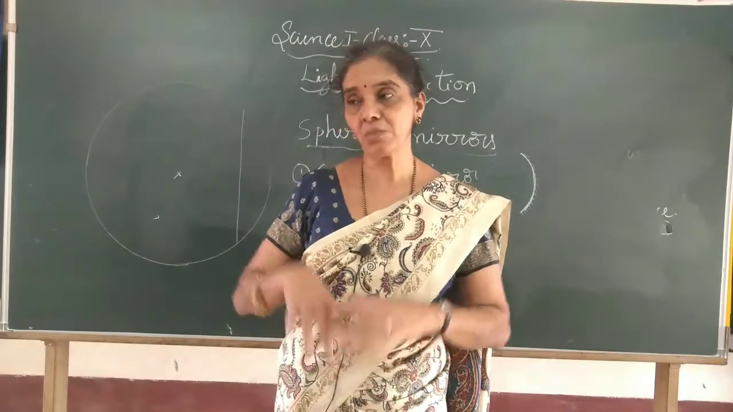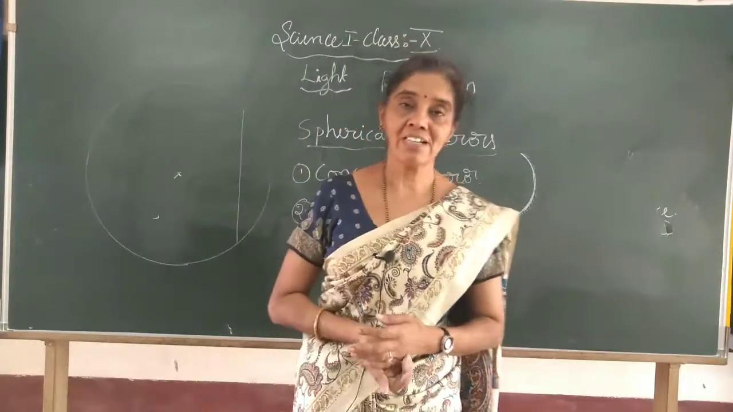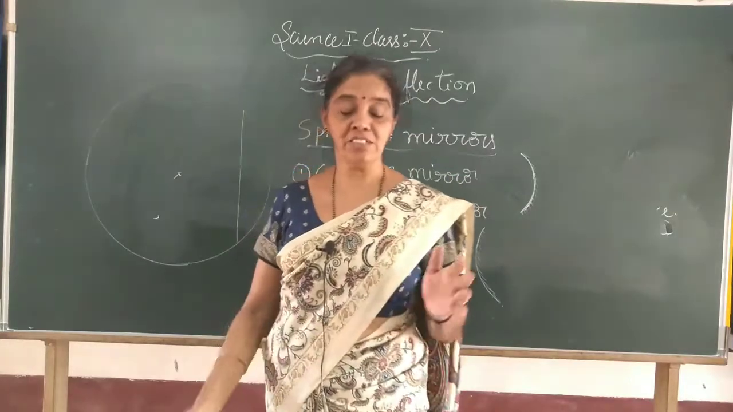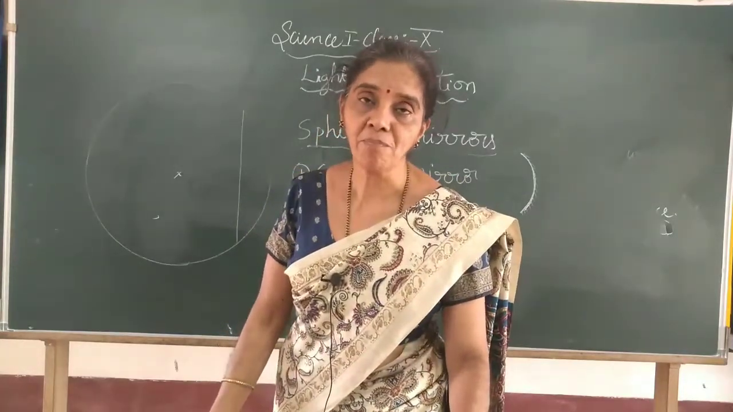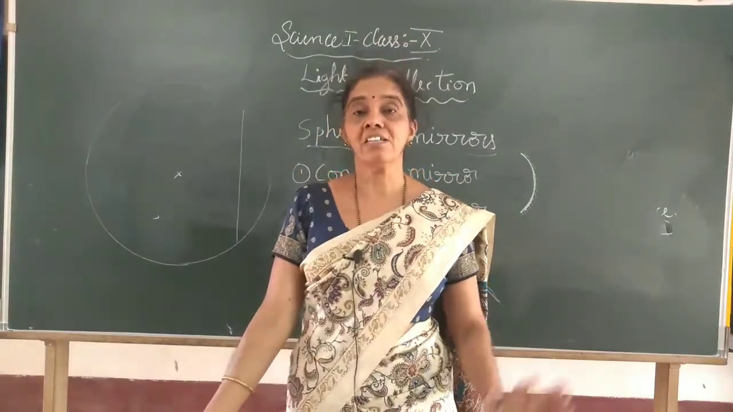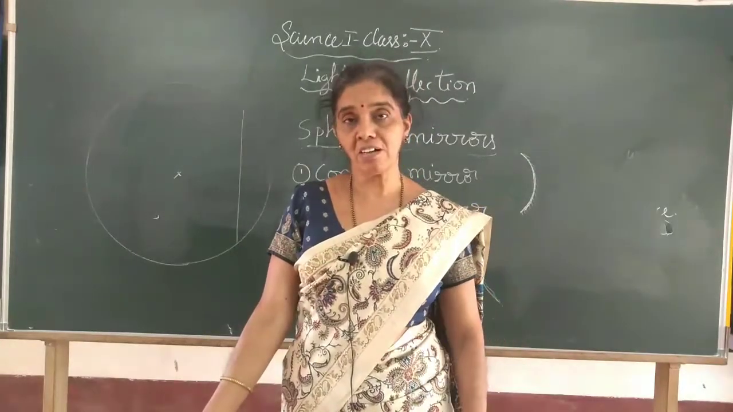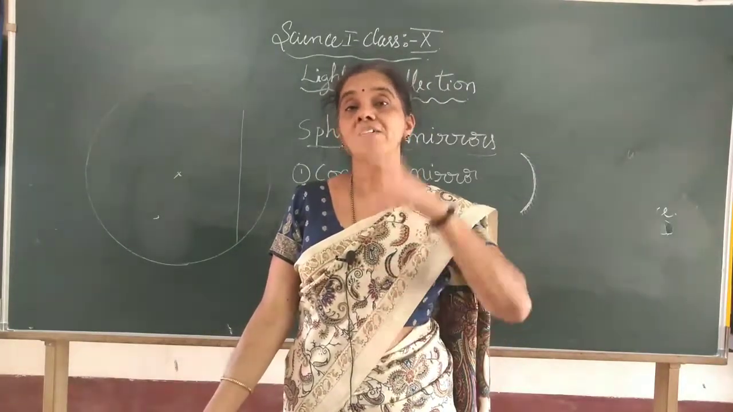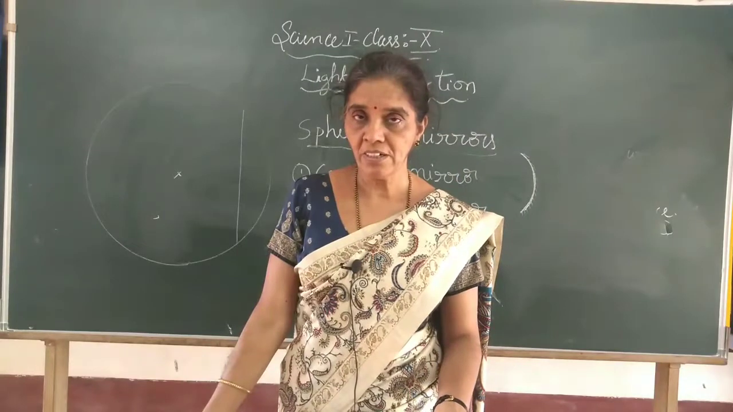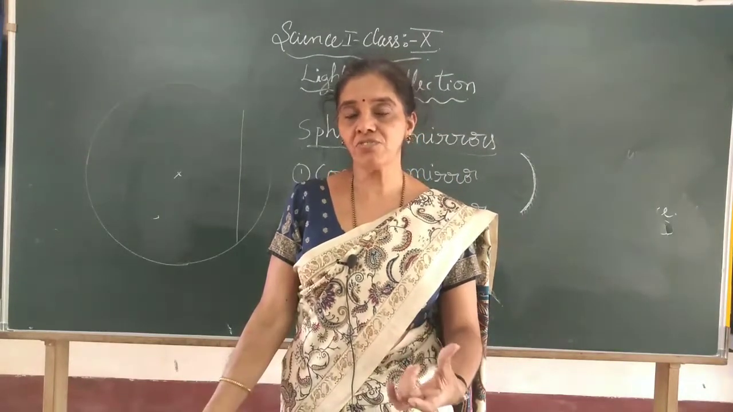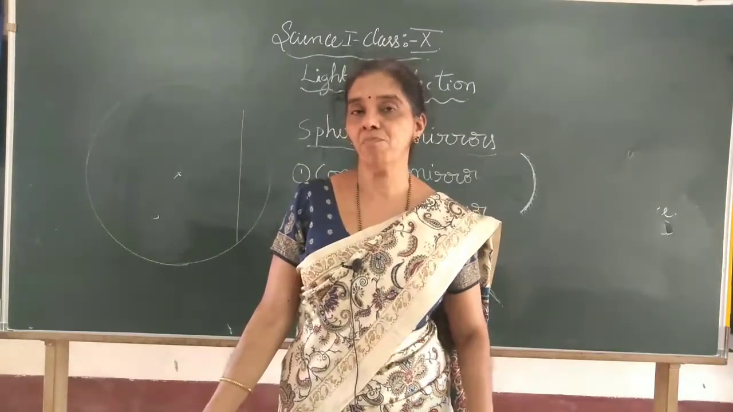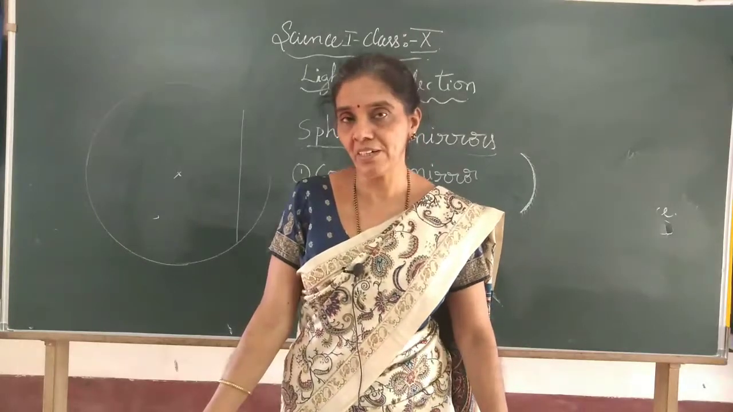So, since that mirror is taken from a sphere, it is called a spherical mirror. The spherical mirrors, concave or convex, are part of an imaginary sphere from which we have taken this mirror as a part. So its name is spherical mirror.